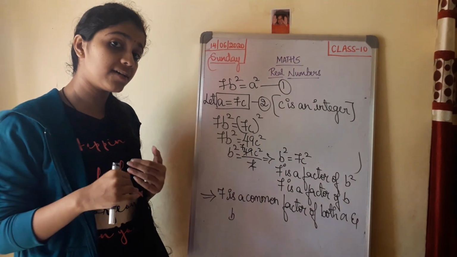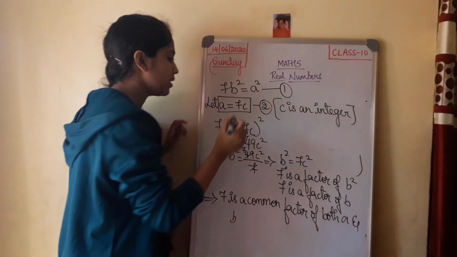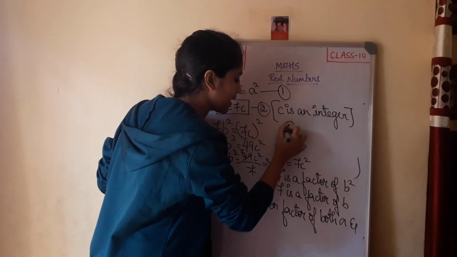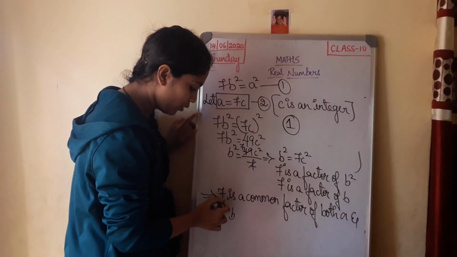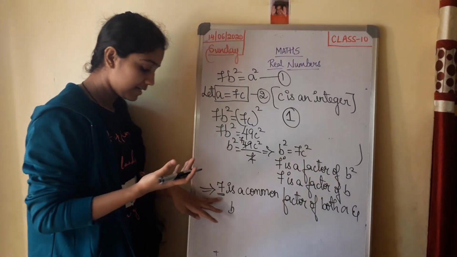But what did we assume? That a and b are co-primes. What did I tell co-primes mean? Co-primes are such numbers which do not have any common number except 1. But here you have a common number among the two numbers except 1, that is 7.